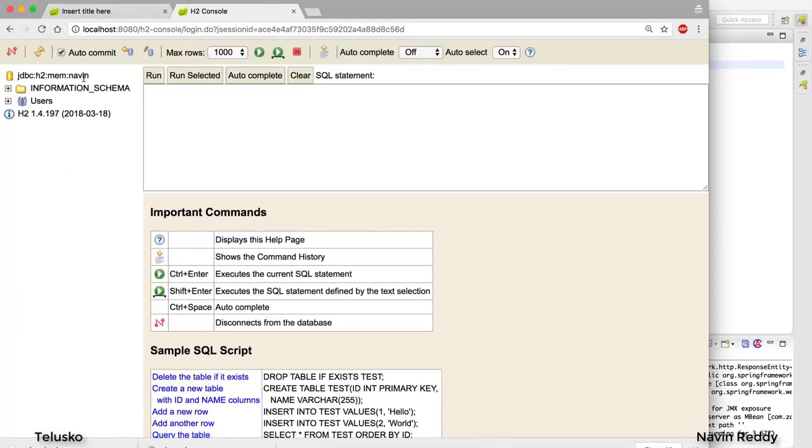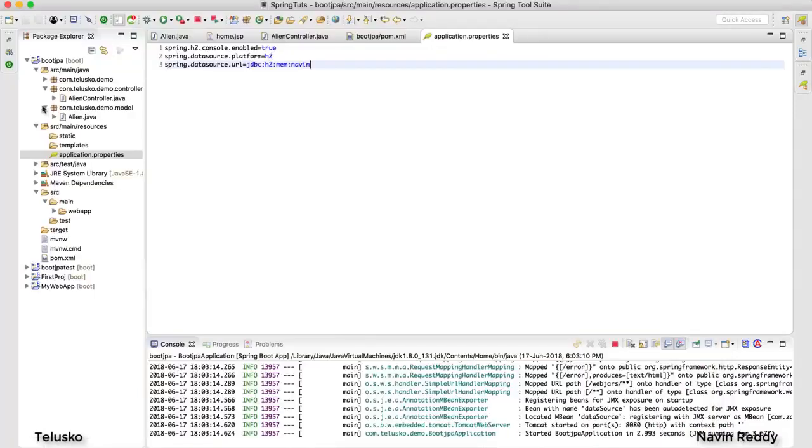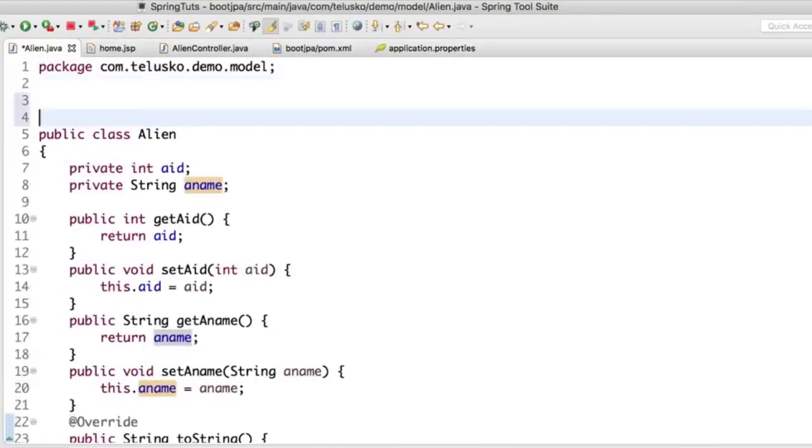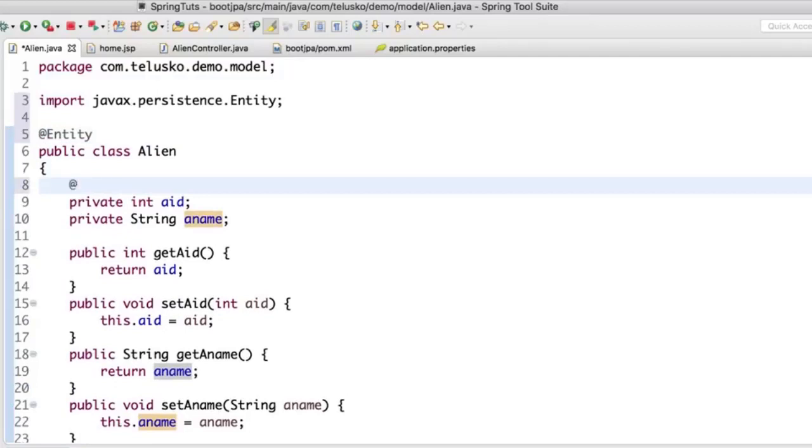Now this is your database, but you can see we don't have any tables yet. And of course we want a table, right? But how do you get a table? Now to get a table, you need to enable JPA, and you can see we have not configured JPA yet. Do we need to configure JPA? You just need to do one thing. In the annotation, you have to say @Entity, and here you have to say @Id. This is the thing we need, right? We have to specify that that's an entity and this is the ID.